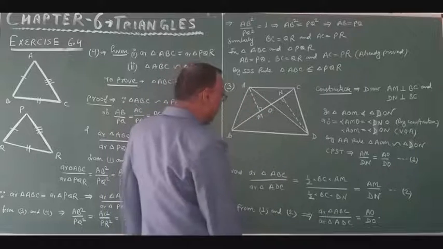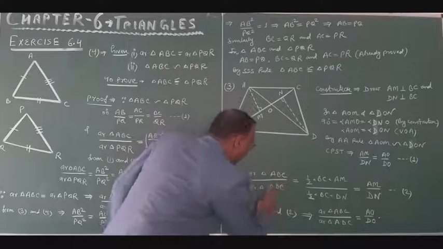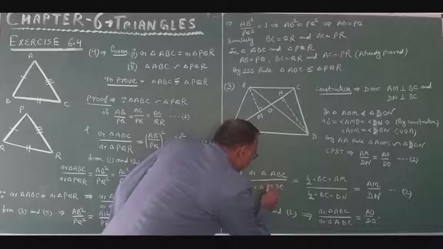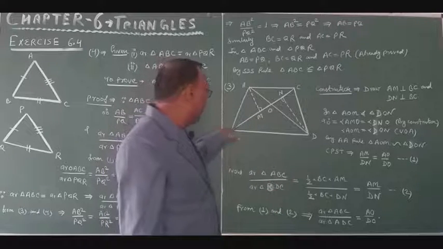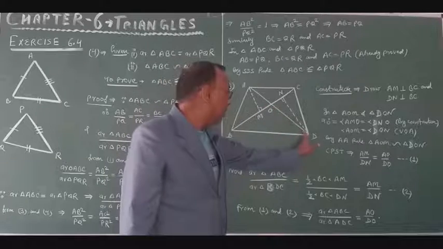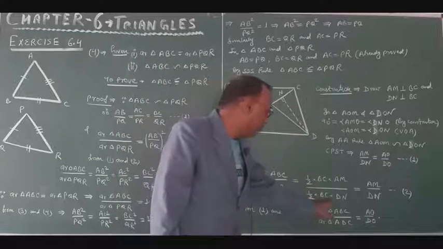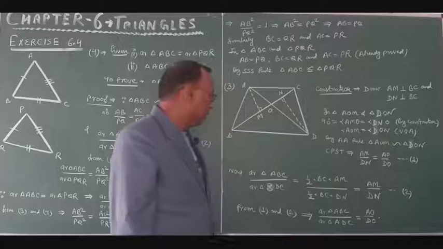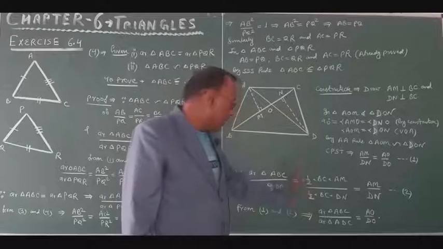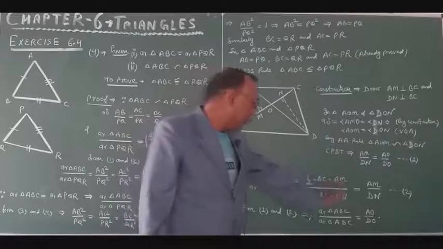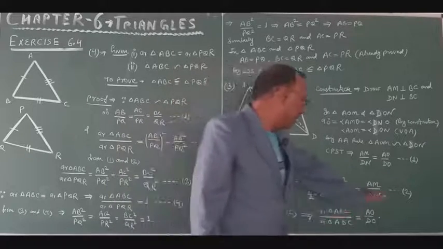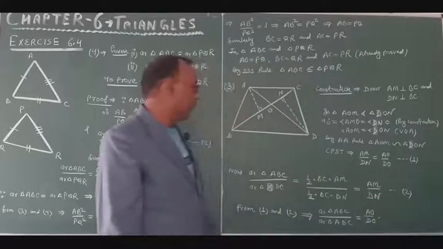And the area of triangle BDC is again half into base BC into DN. So the 1 upon 2 is cancelled, BC is cancelled, and we are left with AM upon DN. This is equation number 2.